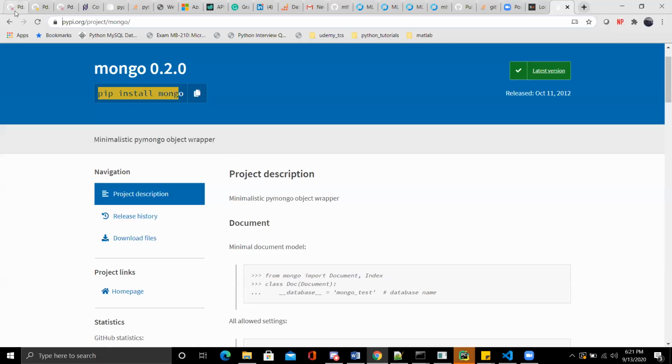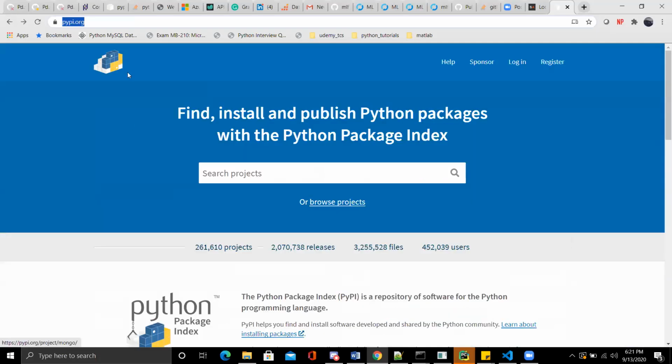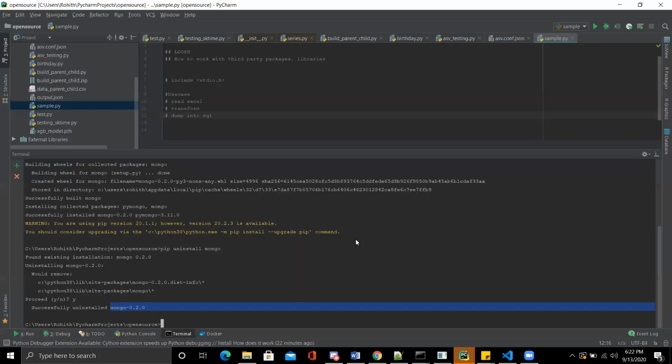If you want to go, just go to this PyPI server, you can find different projects, different kinds of libraries available for different kinds of tasks. If not, you can also build your own library, or you can build your own for this use case, and write your own logic on that as well.